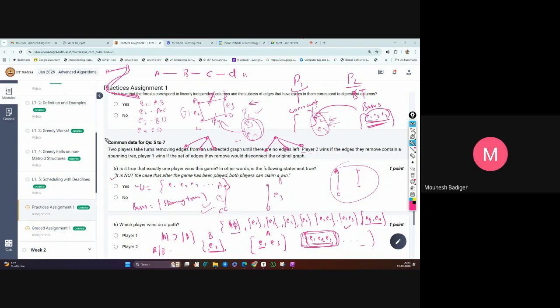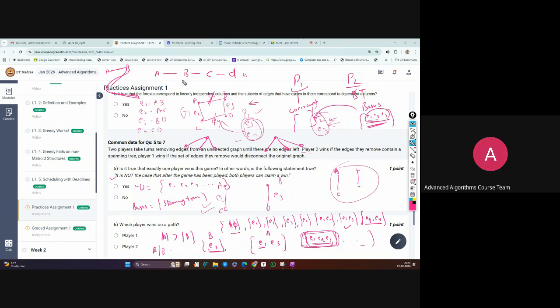Any graph with cycles, when we break those so that there is no cycle, is called a forest. So you are saying a graph without a cycle is a forest. Yes, any such graph.